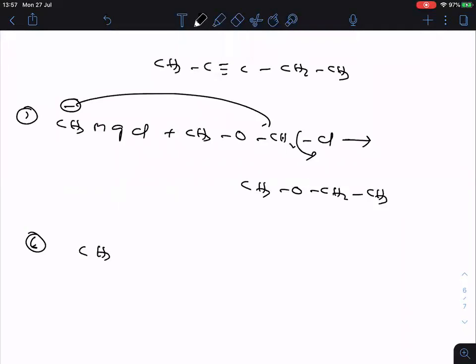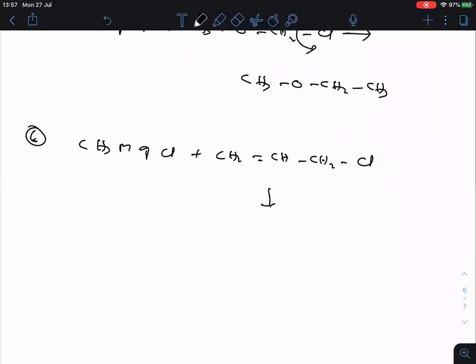CH3MgCl when treated with CH2 double bonded CH2Cl. So what is the product formed here?